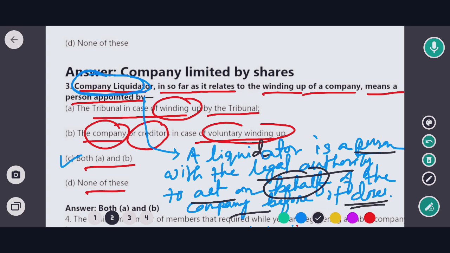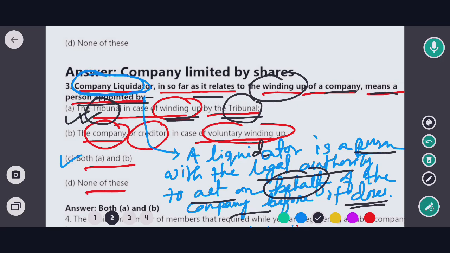So if a company is closed, then at that time a liquidator is appointed. It may be appointed either by the court or by the company itself. So in this case the company liquidator, insofar as relates to the winding up of a company, means a person appointed by the tribunal. In case the winding up is by the tribunal, the company liquidator will be appointed by the tribunal.